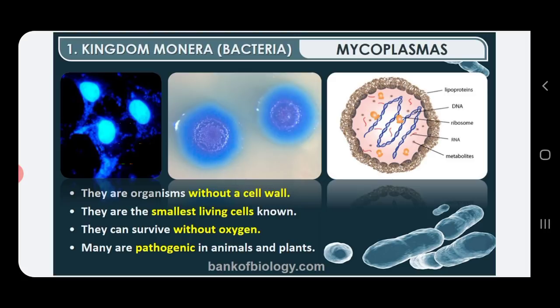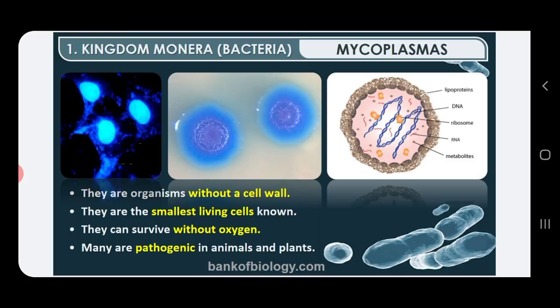Mycoplasmas are tiny unicellular microscopic organisms, but their specialty is that they do not have a cell wall, and they are the smallest living organisms known. They can survive without oxygen, and usually they are pathogenic in nature, responsible for causing disease in plants as well as animals.